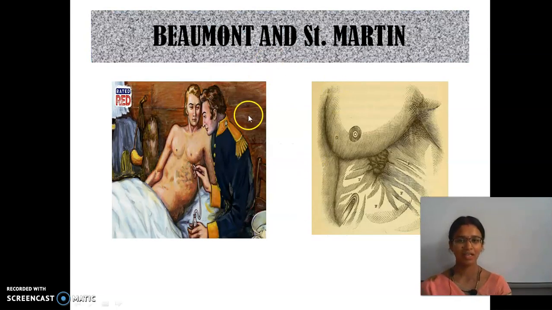Then, see, he is Beaumont, the doctor, and he is Martin. So this is the place where the gun shot him. This area has been left uncovered, not completely closed. So he kept some bandages and left it. Through this hole only, Martin is able to see the stomach region.